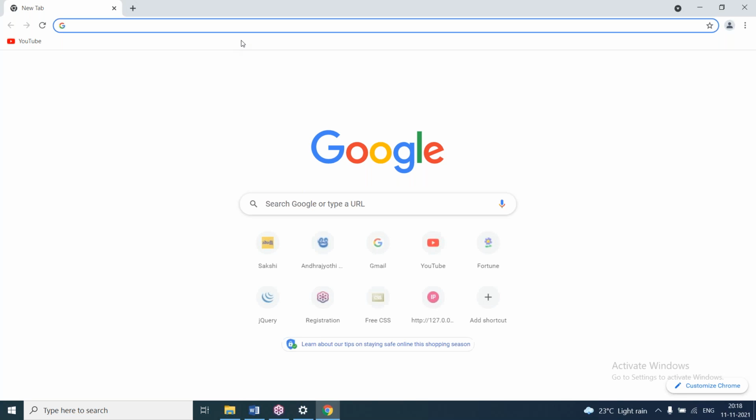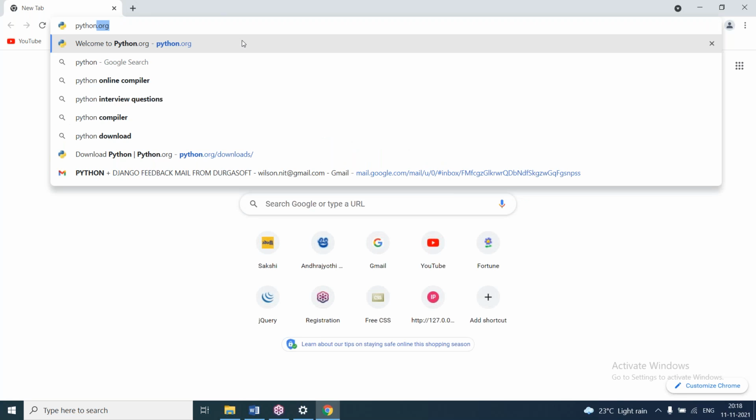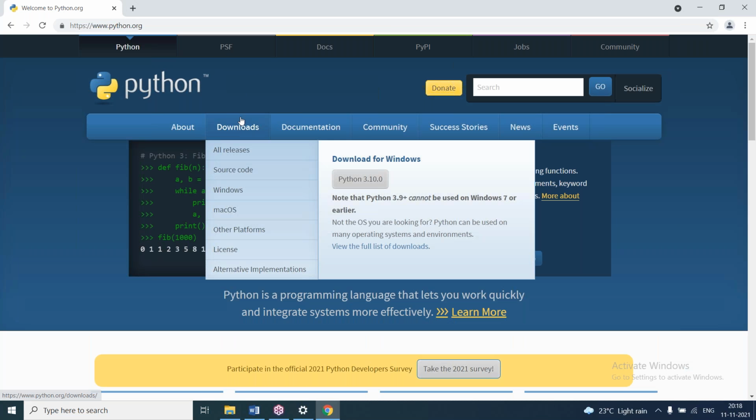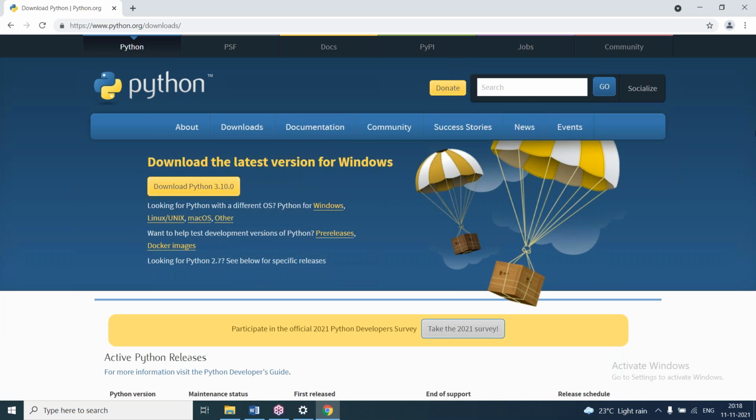To download the software, here I'm typing python.org. I'm clicking on downloads. When I click on this, it will install 64-bit. 64-bit is recommended, but here I'm using 32-bit.